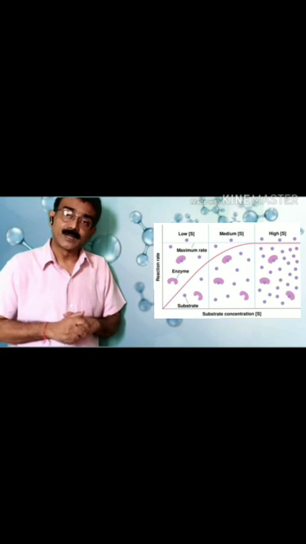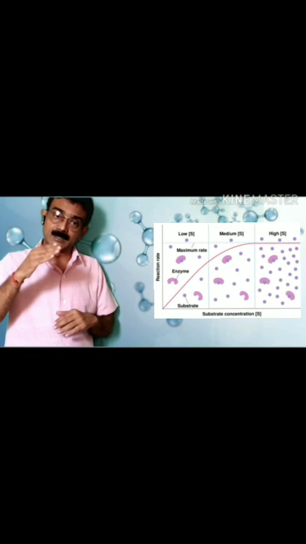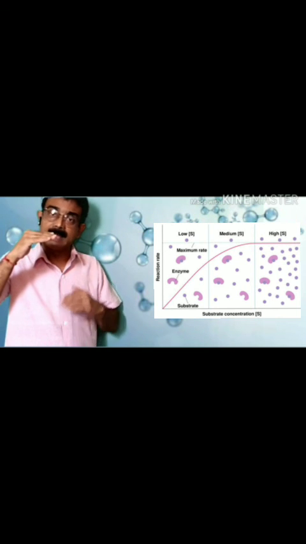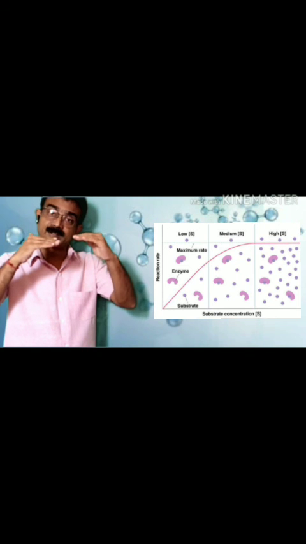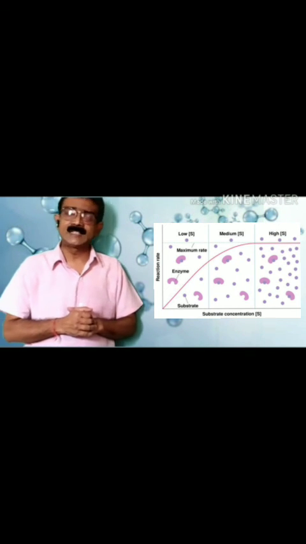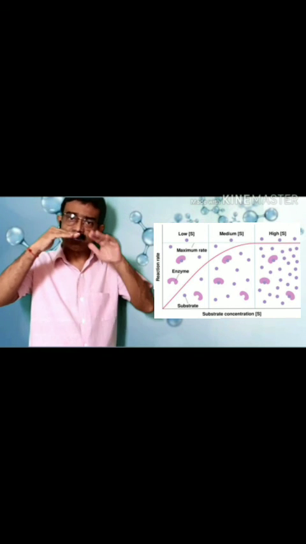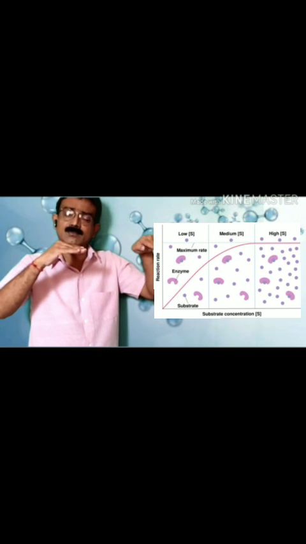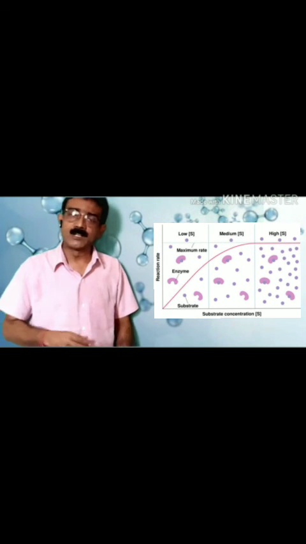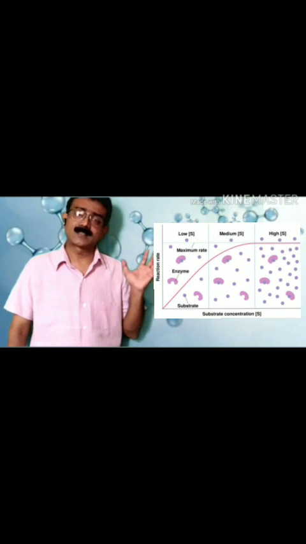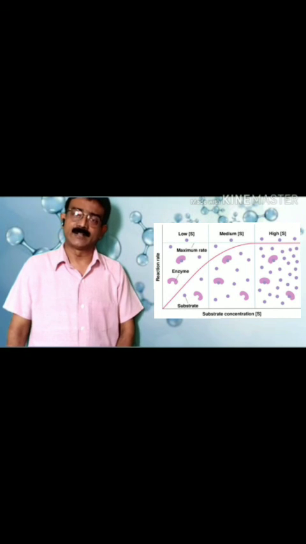But later on, when the enzyme molecules become limited in number and the molecules of substrate increase beyond that number, the enzymatic activity will be on a constant pattern, not decrease, with constant speed, because molecules of enzymes are limited in number. So these are the factors that influence the activity of enzymes.